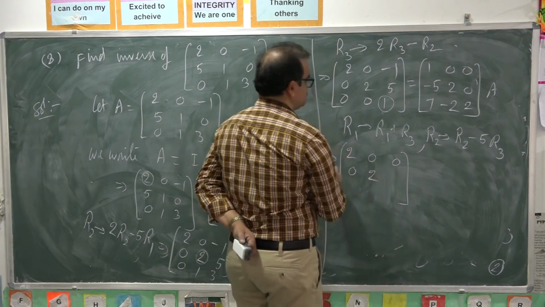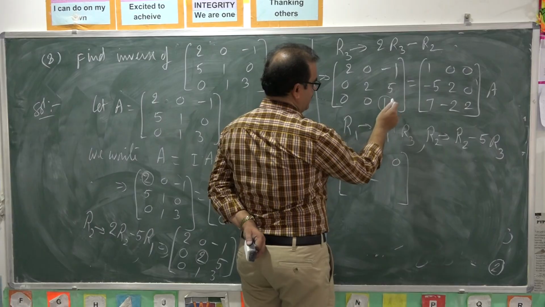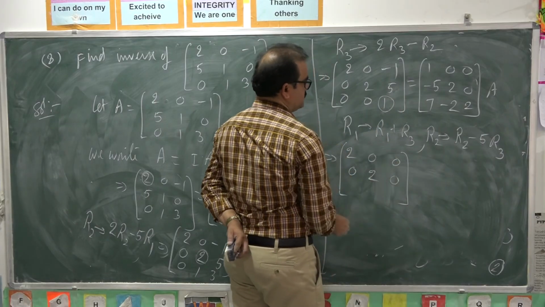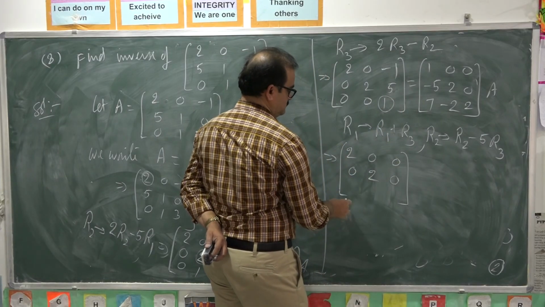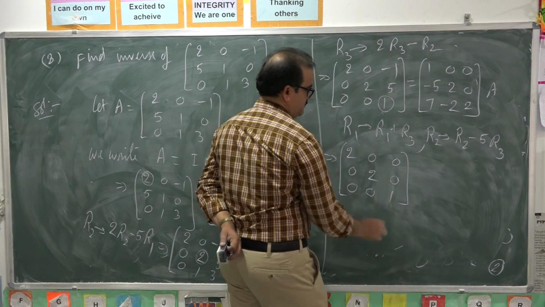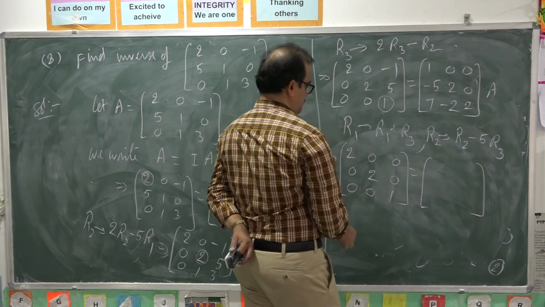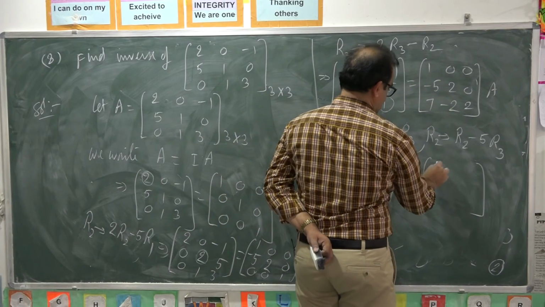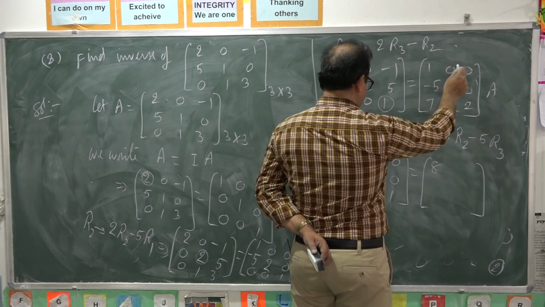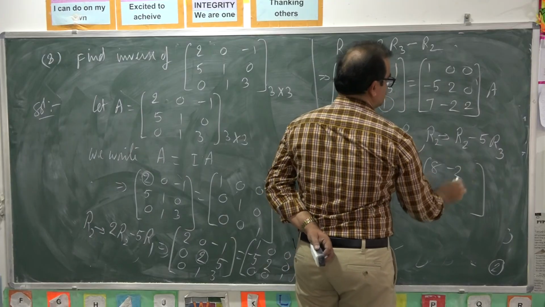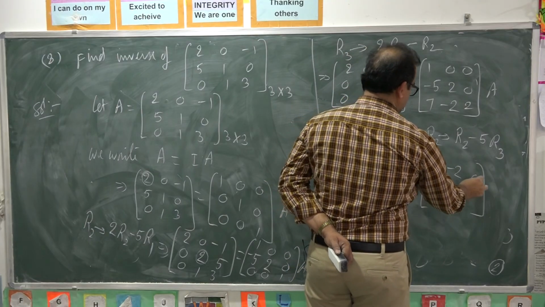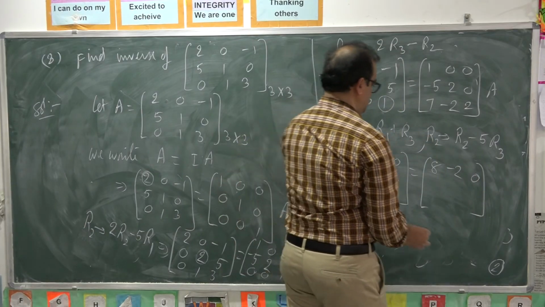2. 5 minus 5, 0. 0, 0, 1. R1 plus R3, 8. Minus 2 plus 2.